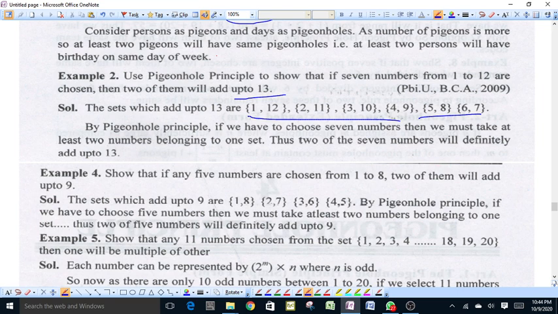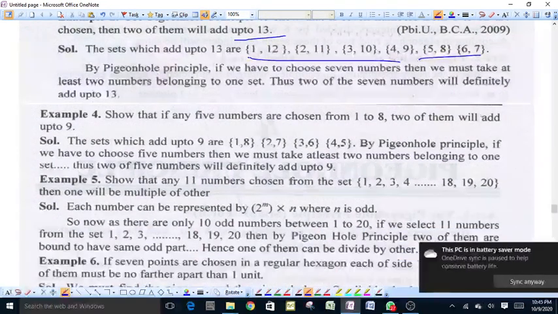If we choose 7 numbers, then at least 2 numbers will belong to one of these pairs. So 2 of the 7 numbers will definitely add up to 13 according to the pigeonhole principle.